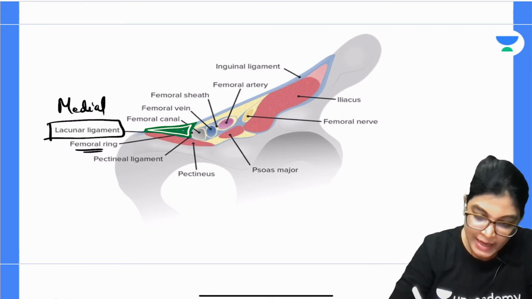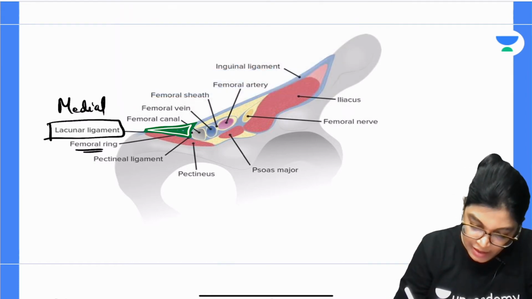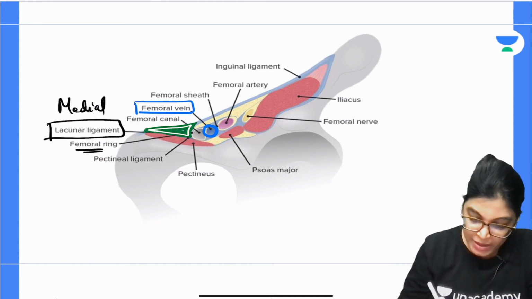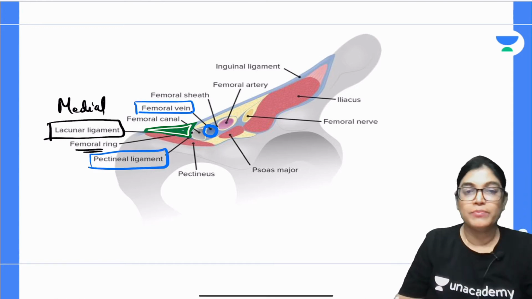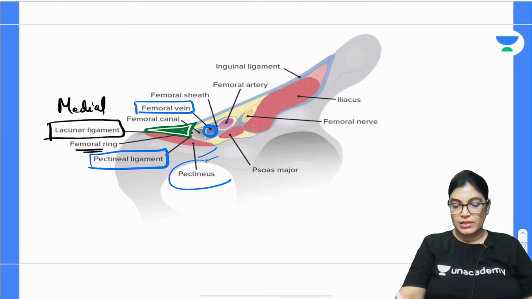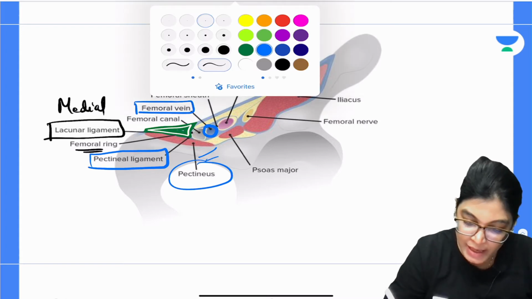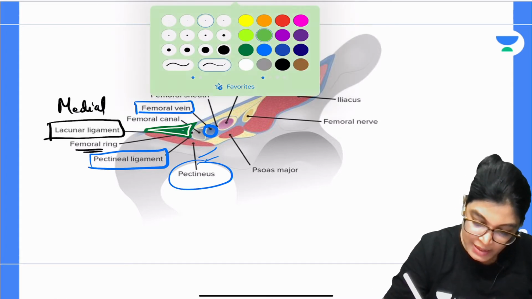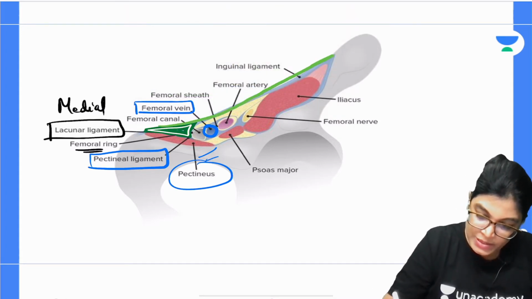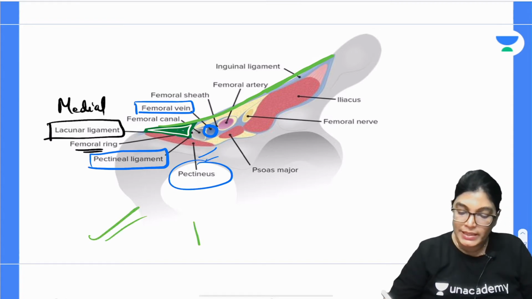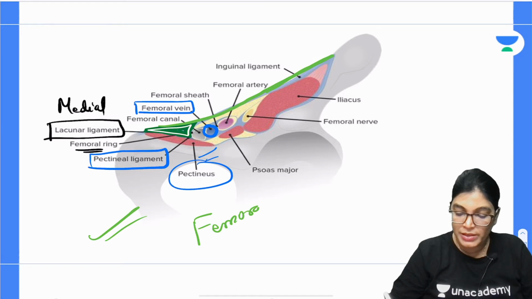On its lateral aspect, the structure which you can see is the femoral vein, so the femoral vein forms the lateral boundary. The pectineus muscle and pectineal structure are also contained here. Anteriorly, you can see the inguinal ligament, which extends and forms the anterior aspect. So this is the whole detail for the femoral ring.